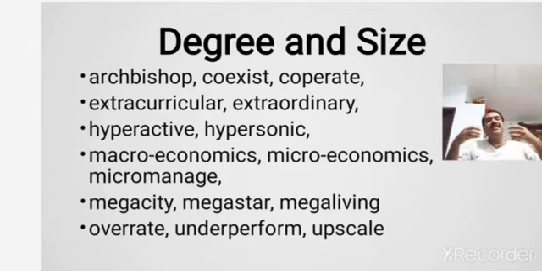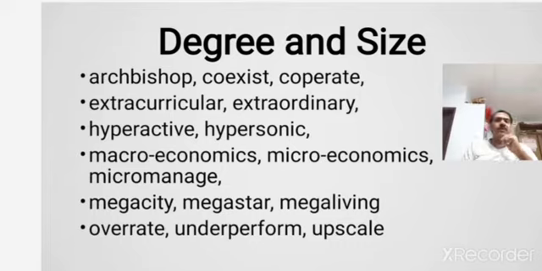Coexistence, that is living together. India always believed in coexistence of all people. Cooperation, you come together to help each other. That is called cooperate.